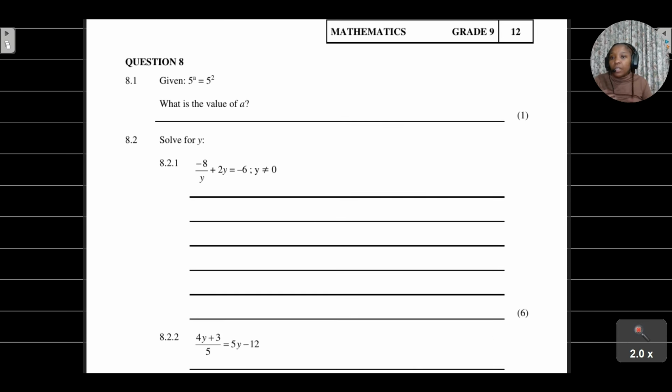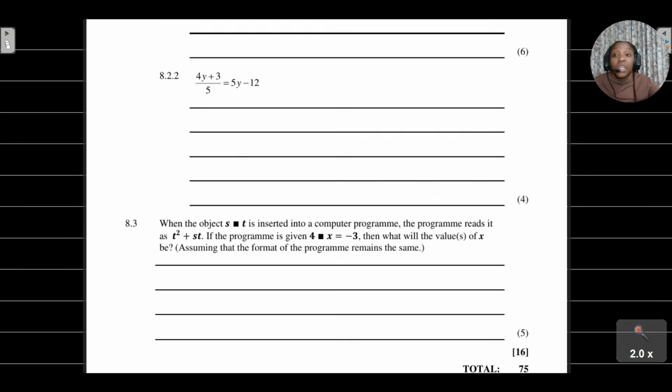Let's have a look at question 8. With question 8, we are dealing with exponents. Remember, when it comes to solving exponential equations, if they give you 3 to the power of 2 is equal to 3 to the power of x, remember what we know: when the bases are the same.